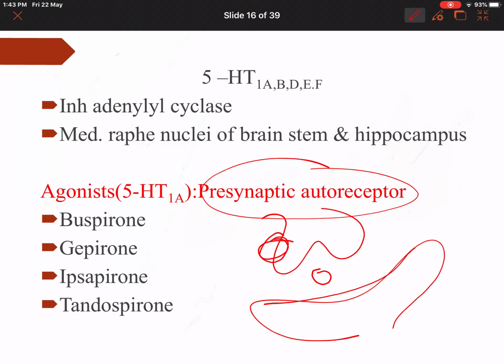Agonists for the presynaptic autoreceptors reduce the level of 5-HT. We use 5-HT1A agonists, namely buspirone, gepirone, ipsapirone and tandospirone. These are used in anxiety. Buspirone is used in anxiety.